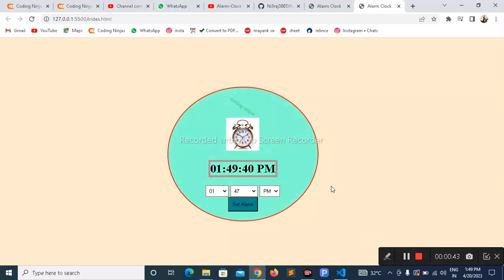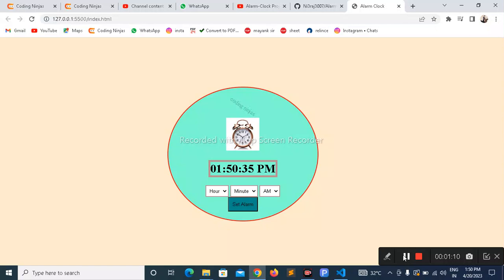We can change colors by hover properties, like we can set hours by hover buttons, and also we can set minutes and AM/PM. If we don't set the correct time or don't fill any option, then an alert message will show.